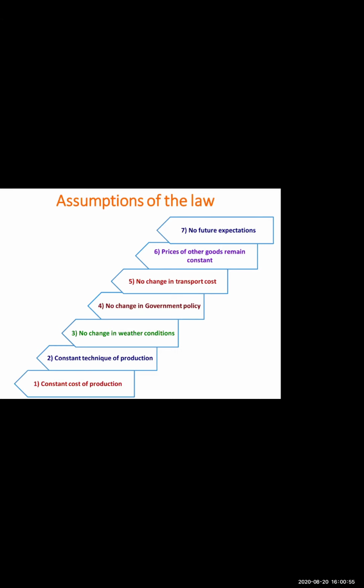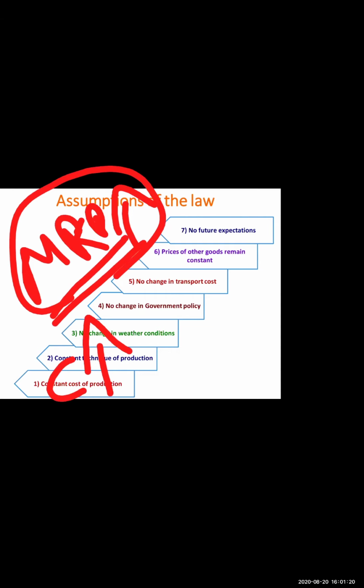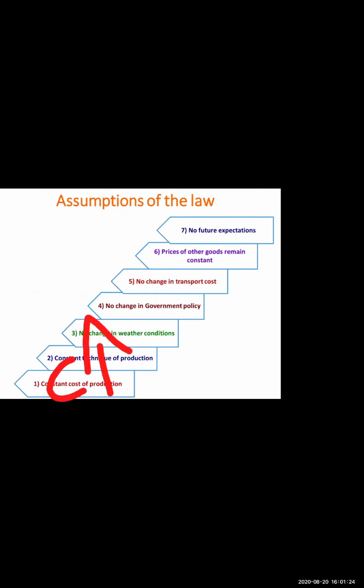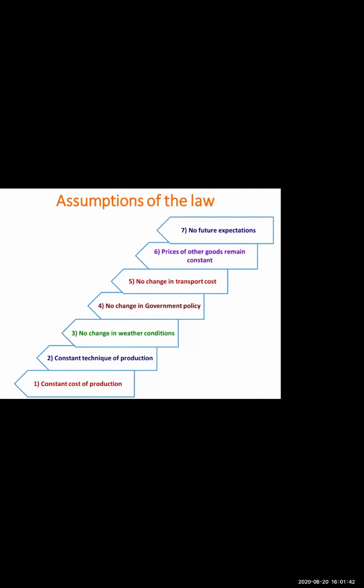For example, if my cost of production increases, whatever I spend on raw material increases, automatically what will happen? My final production cost, that is my MRP, will increase, right? But I have already fixed the price in the market. Can I suddenly change the MRP of the product? No. So at that particular price only, I will be supplying less commodity, which means as a producer, I will face loss. My profit margin will be less. Yes or no? So that is why it is assumed that the cost of production should not change.